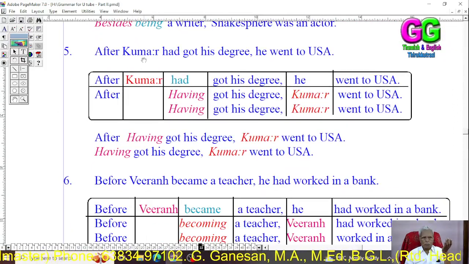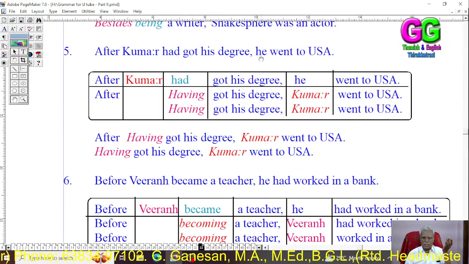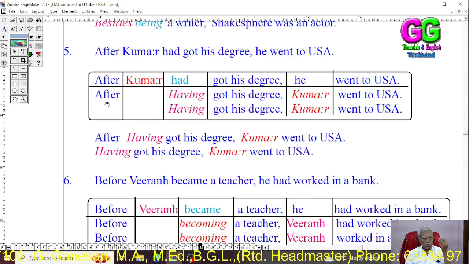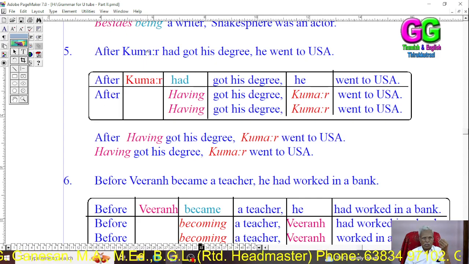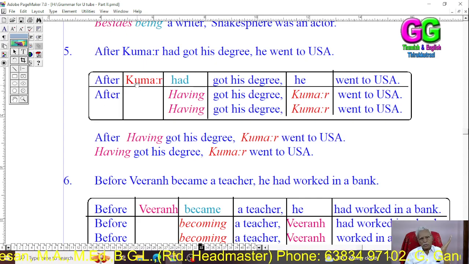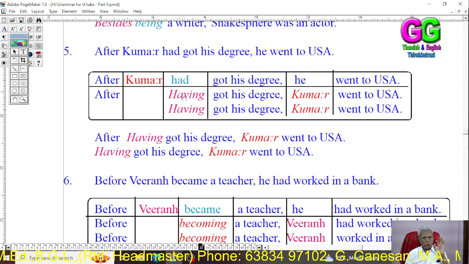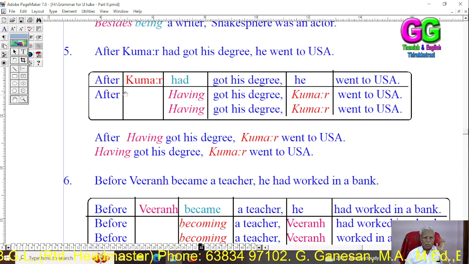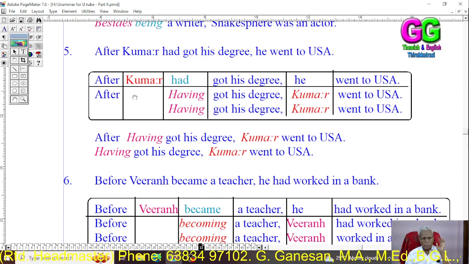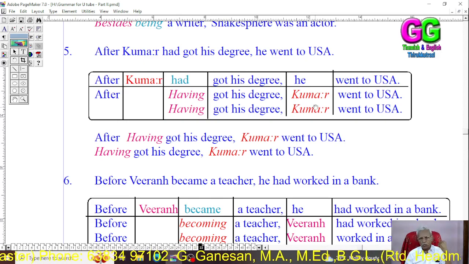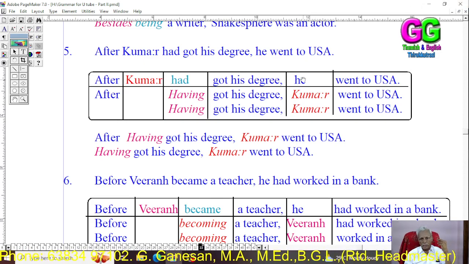Then, after Kumar had got his degree, he went to USA. After, its phrase is after. Then the subject is Kumar, so take it to the main clause. Had got, its present participle is having got. After Kumar had got his degree, after having got his degree, Kumar went to USA. Here the he is dropped.